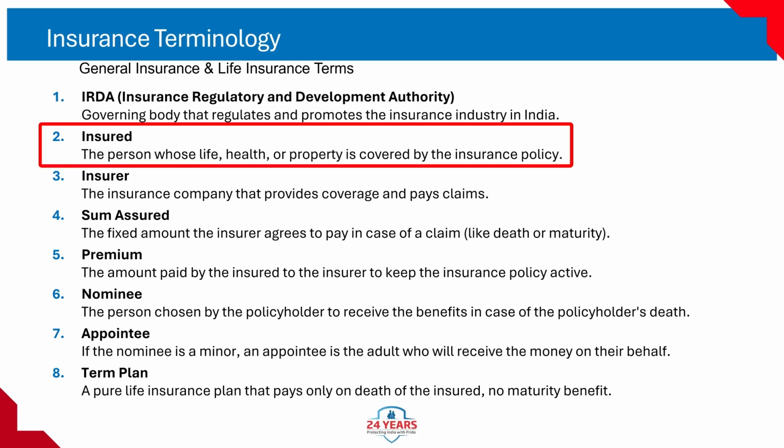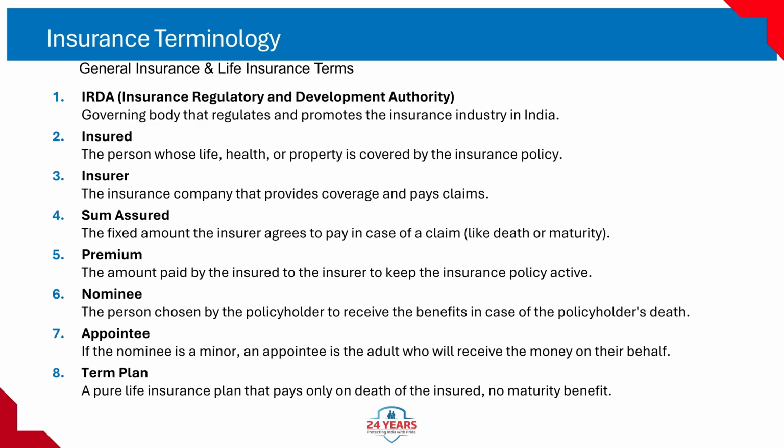2. Insured. Definition: the person, property, or thing that is covered by the insurance policy. How it works: if the insured person dies in life insurance, or if the insured property is damaged in general insurance, the insurer pays the agreed benefits. Example: if you buy life insurance for yourself, you are the insured. Exam pointer: don't confuse insured, the one covered, with insurer, the company providing cover.